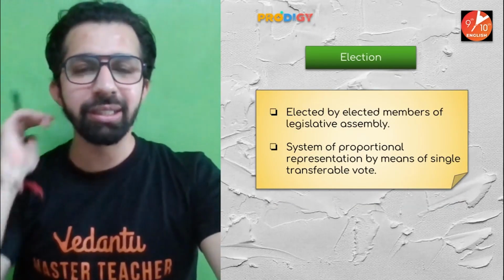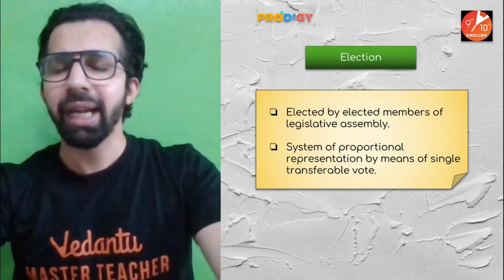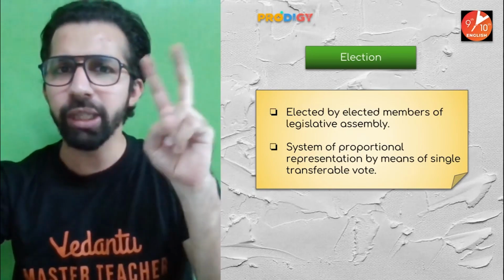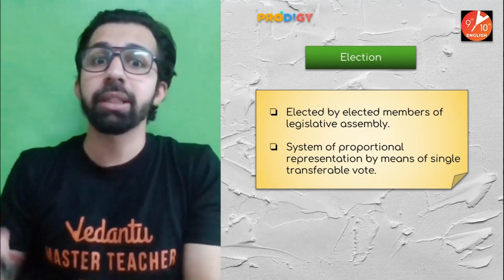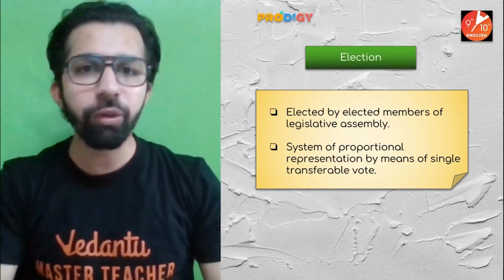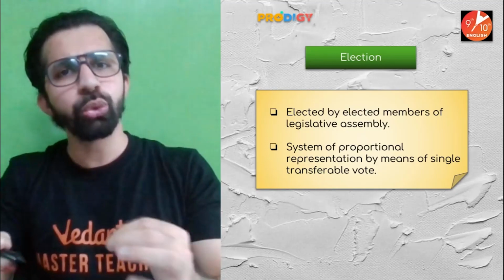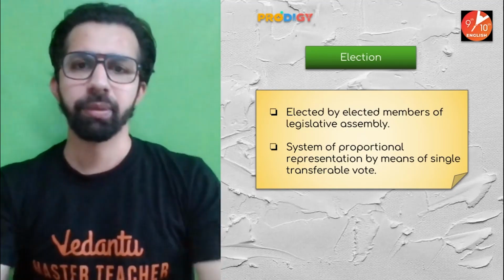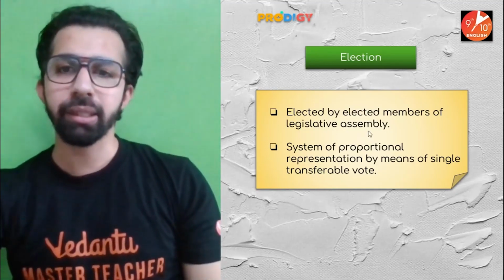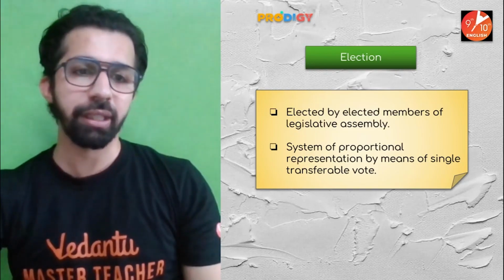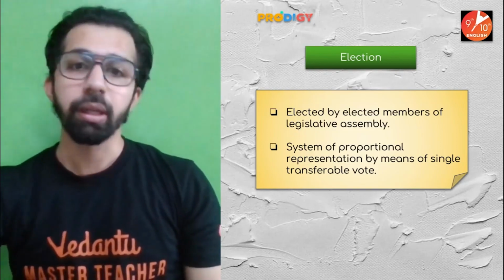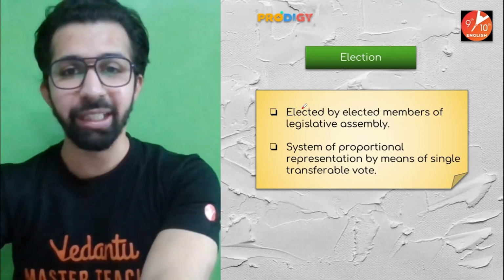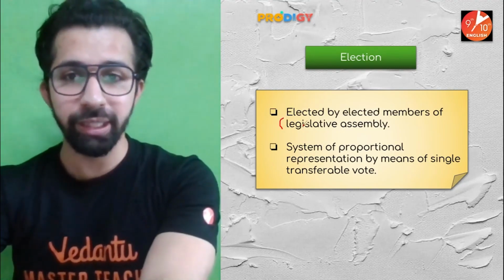Now, guys, we will understand how these 238 members are actually elected, because we came to know that those 12 members are directly elected by the president. Now we will understand how these 238 members are elected. Guys, they are elected by the elected members of the Legislative Assembly. Now, these 238 members are elected by the members of Legislative Assembly.